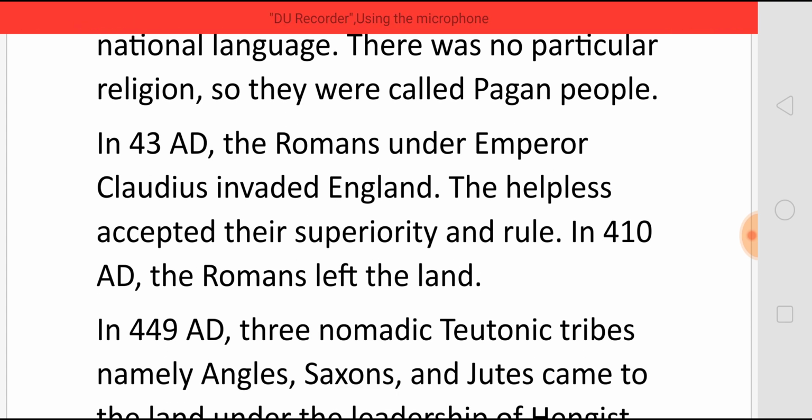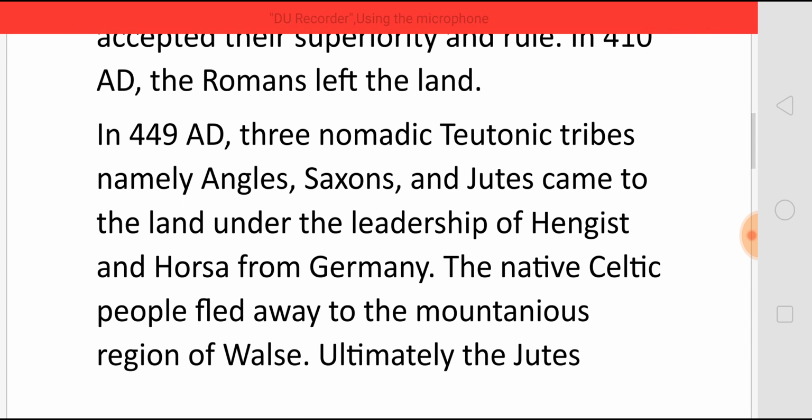In 43 AD, the Romans under Emperor Claudius invaded England. Now these helpless people accepted their superiority and they also felt very safe under their rule, and so the Romans were ruling them till 410. In 410 AD, the Romans left the land. In 449 AD, three nomadic Teutonic tribes, namely Angles, Saxons and Jutes, came to England under the leadership of Hengist and Horsa from Germany.